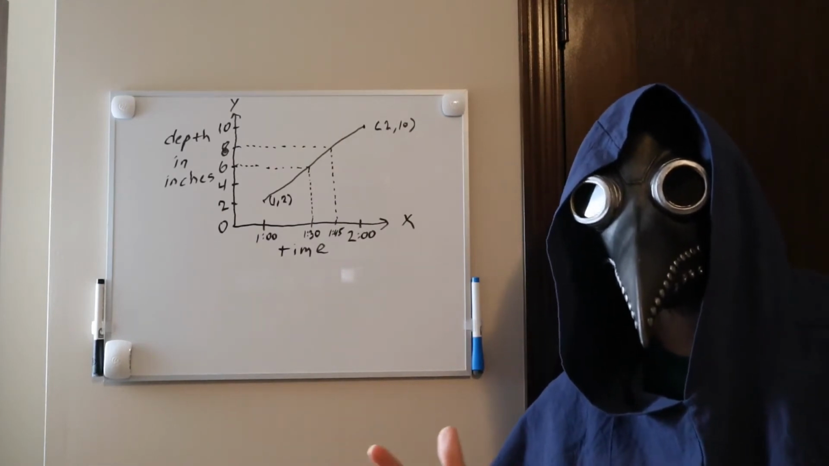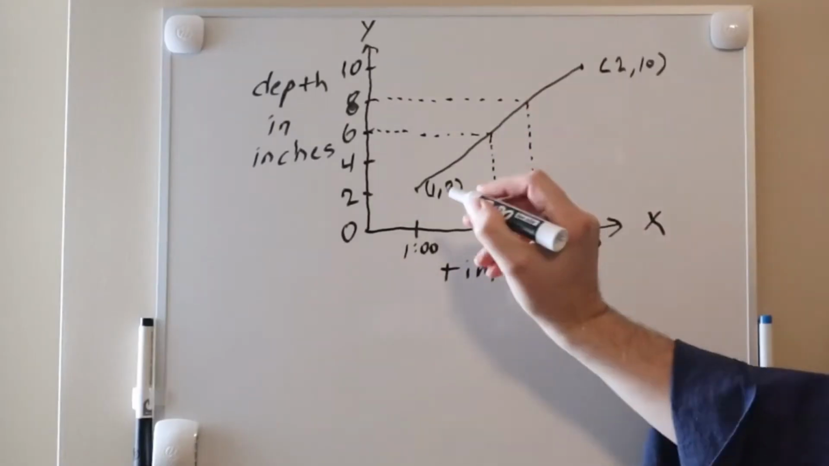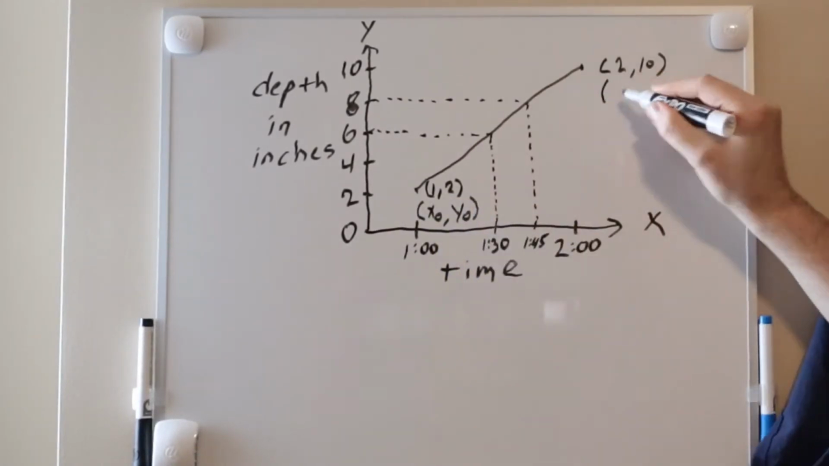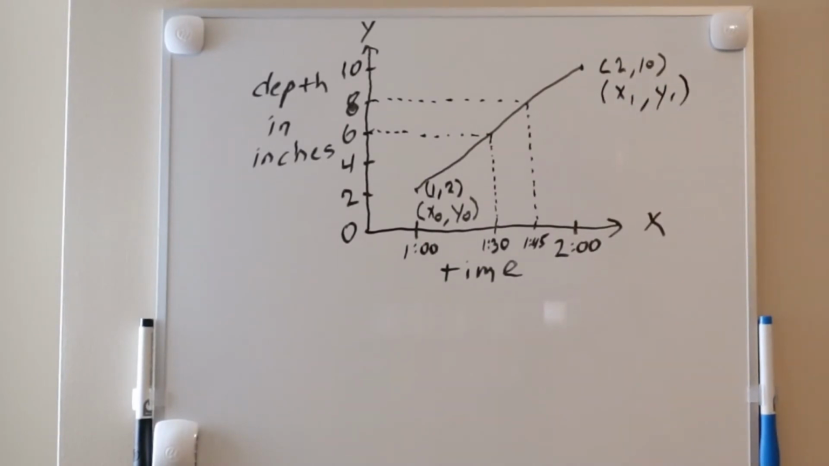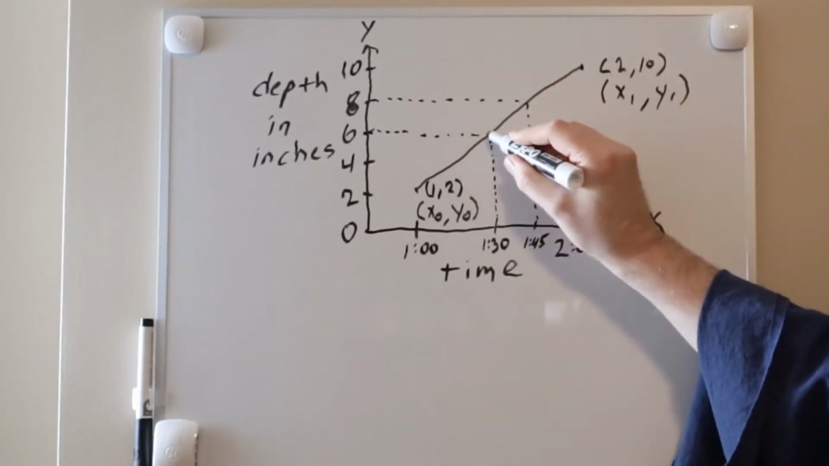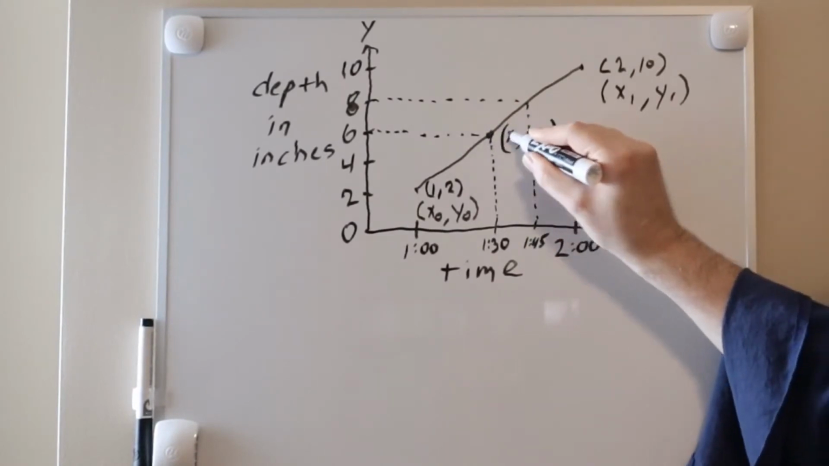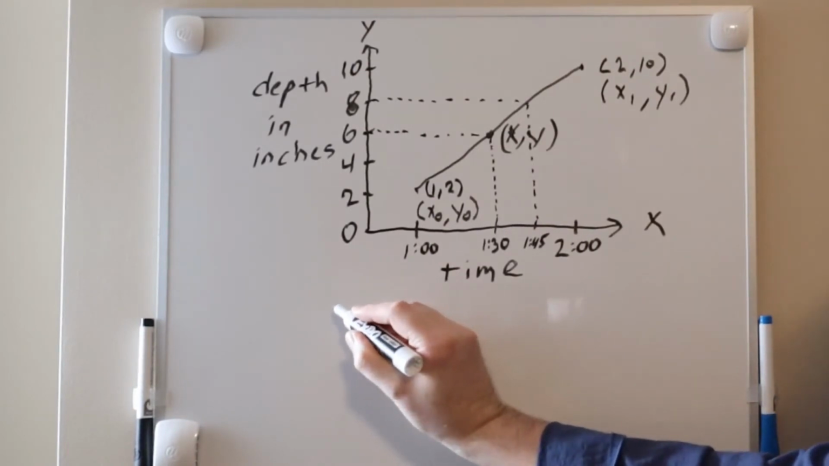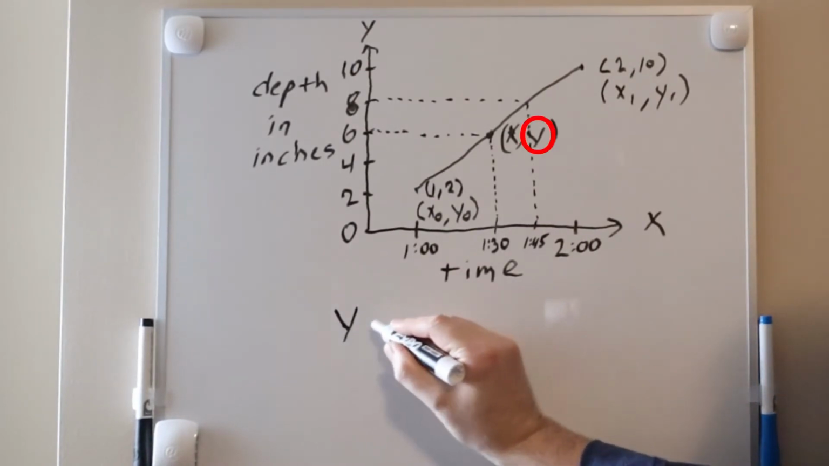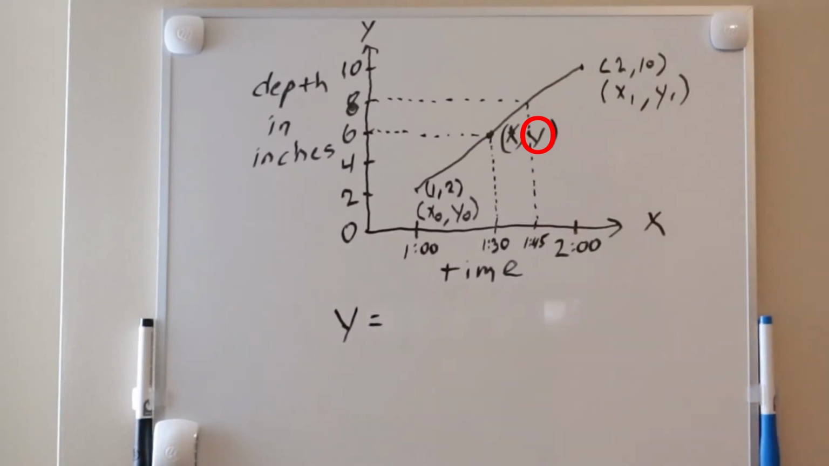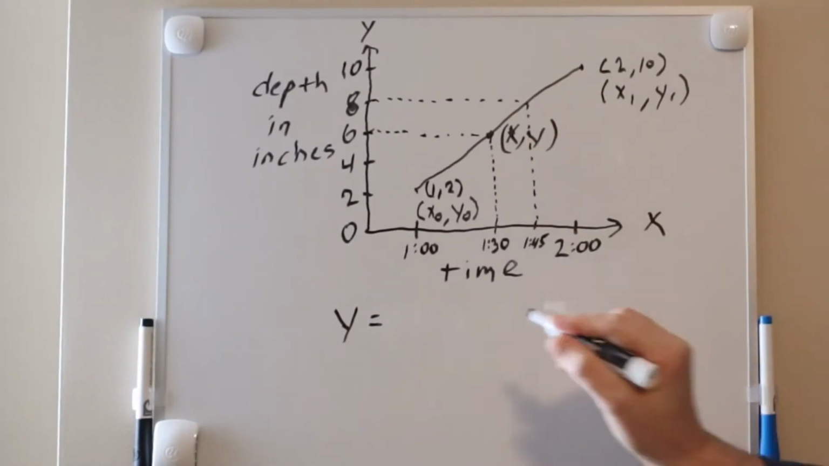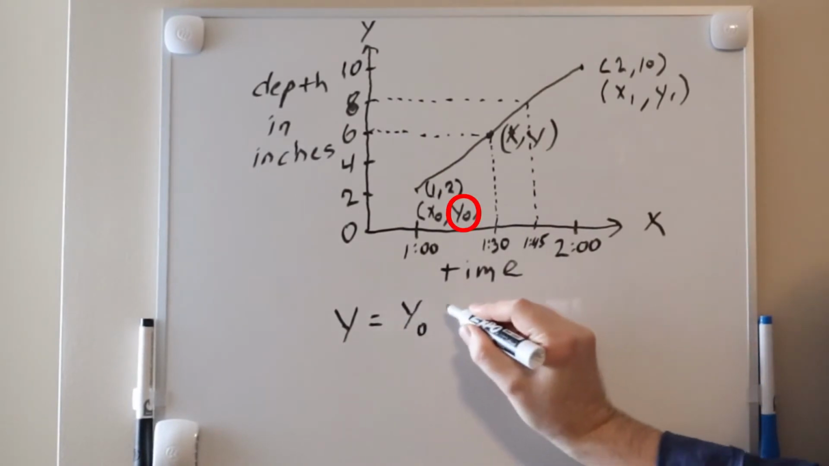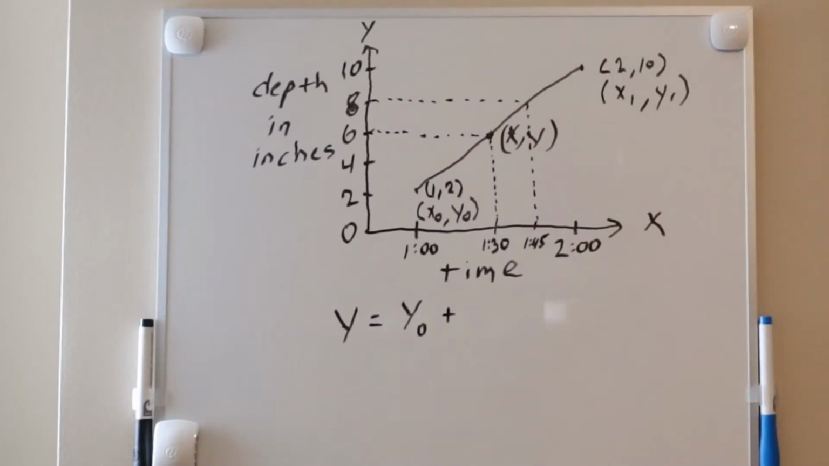Now, let's see if we can come up with a formula for it. Let's call our first data point x0, y0, and our second data point x1, y1. Now, let's call the point that we are trying to estimate just plain x, y. X will be the time we are trying to estimate the depth for, so the only unknown here will be y, the depth we are looking for in inches. We know that our first data point starts out at 2 inches deep, which is y0, and we will add some amount to it to get our estimate.